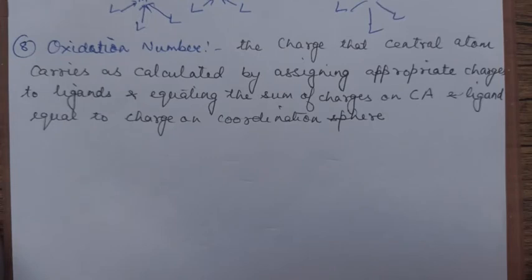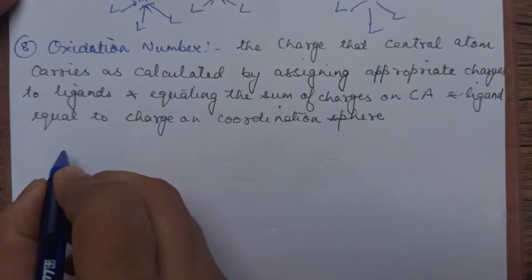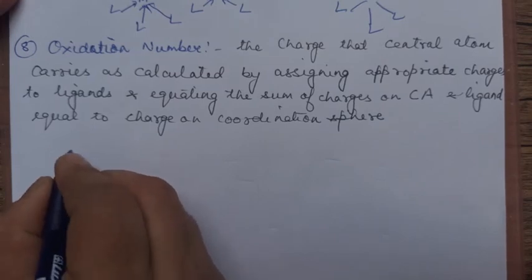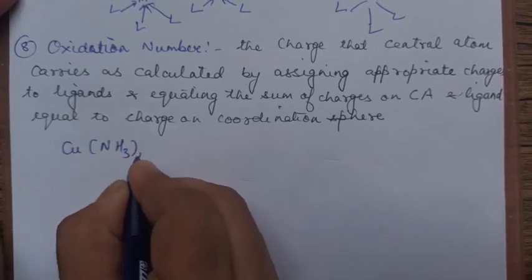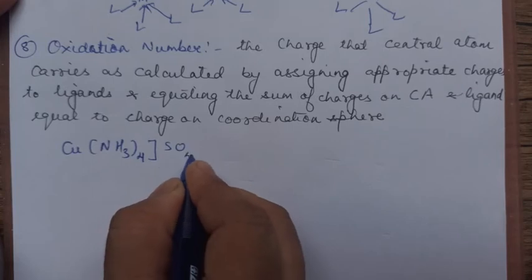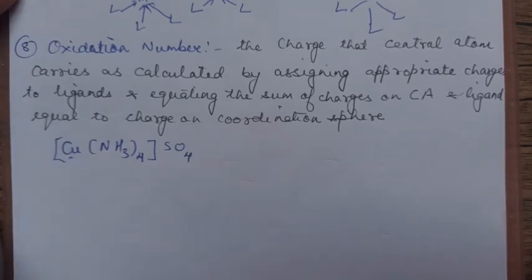Oxidation number. Now, what is oxidation number? If you see the definition, you may feel, what are we actually doing. It's basically very simple. It is what we do in redox reactions, how we were calculating the oxidation number. Oxidation number, children, we calculate with reference to the central metal atom. I will take some examples to explain it. Suppose you have [Cu(NH3)4]SO4. You want to find out the oxidation state of copper.